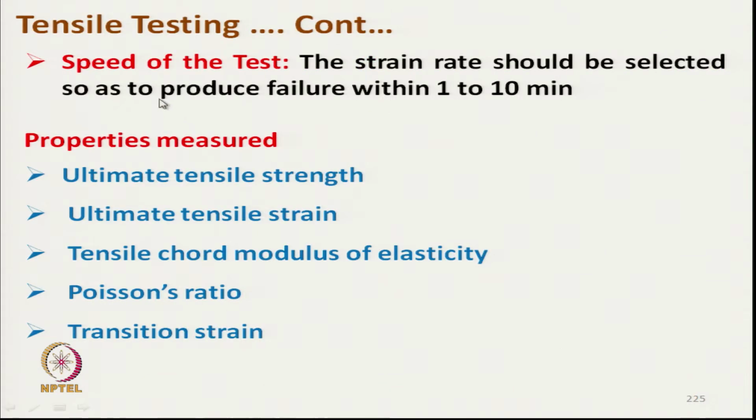As per the standard, the strain rate should be selected so as to produce failure within 1 to 10 minutes. The properties that can be measured here are ultimate tensile strength, ultimate tensile strain, tensile chord modulus of elasticity, Poisson's ratio, tension transition strain.